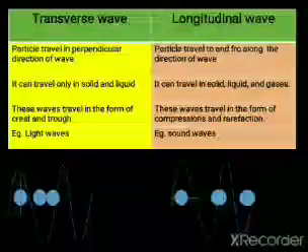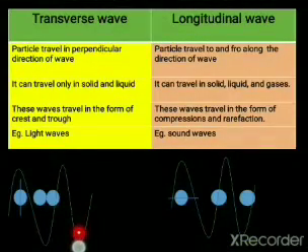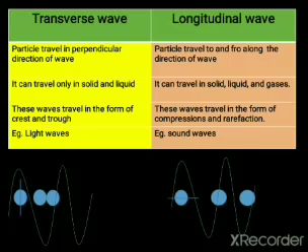This is one crest, this is another crest, and these are troughs. In a transverse wave, I will always call this portion the crest and this portion the trough. As I told earlier, the particle will vibrate up and down, as you can see in this animation, perpendicular to the direction of the wave.